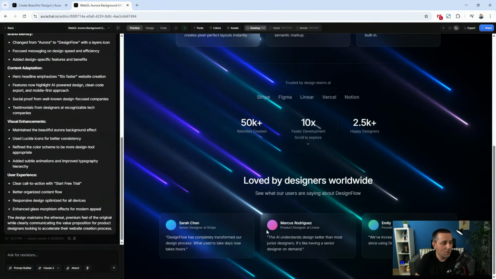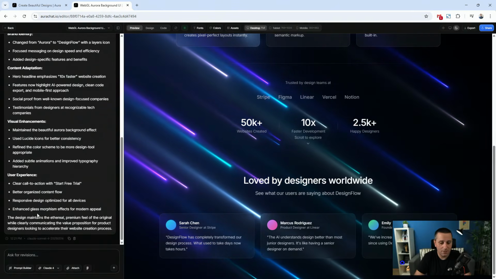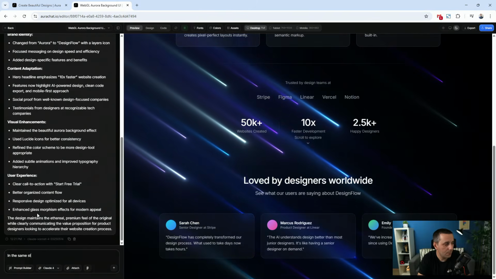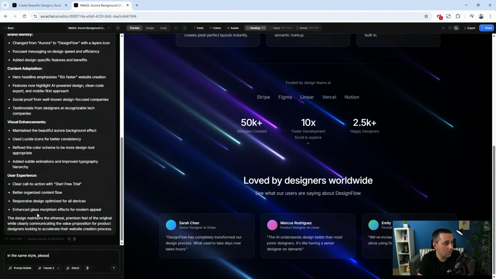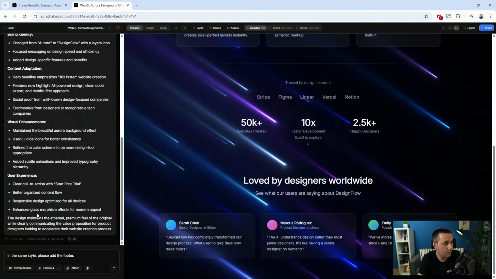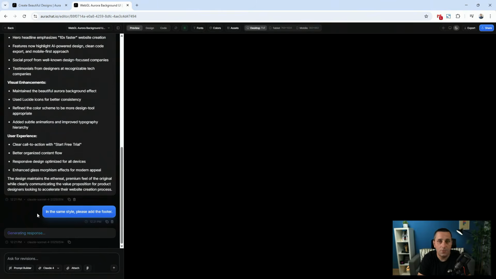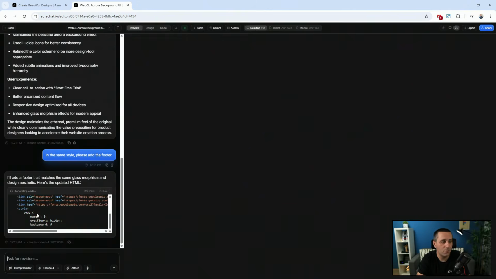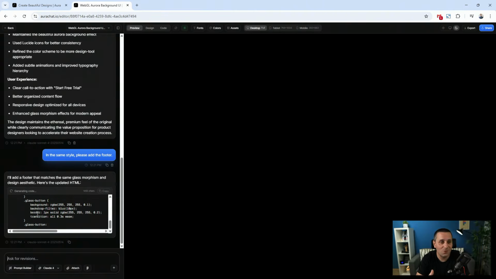What I'm missing here is the footer, for example. So what I can tell it, in the same style, please add the footer. Enter or return. It's going to build the footer, and it's going to obviously place it at the bottom of the page. So you can see how super simple this is.